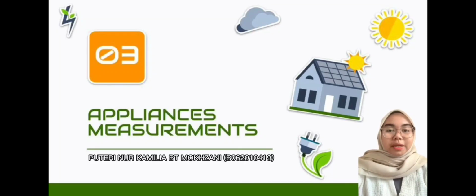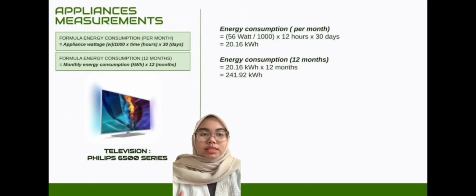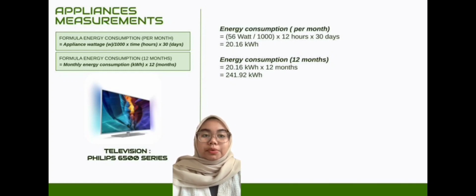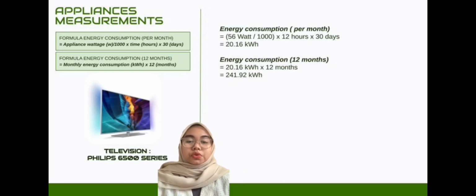Hi, my name is Putrina Kimia Mazani, and I am going to present about appliances measurement. For energy consumption for 1 month, we must use this formula: appliance wattage divided by 1000 to convert to kilowatt hours, multiplied by the time, or how many hours we use the appliance, and multiplied by 30 days. If you want to find energy consumption for 12 months, we just use the monthly energy consumption and multiply by 12 months of energy usage.